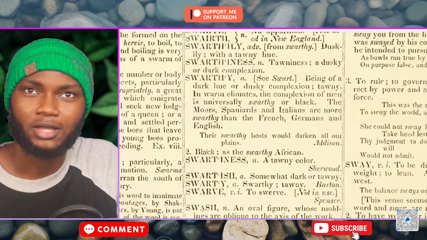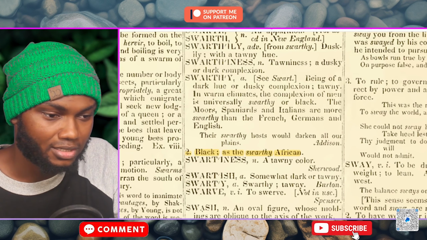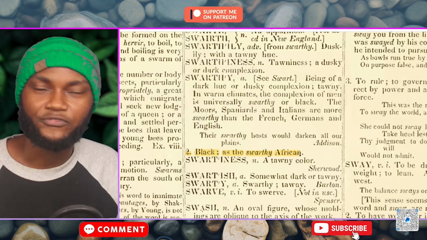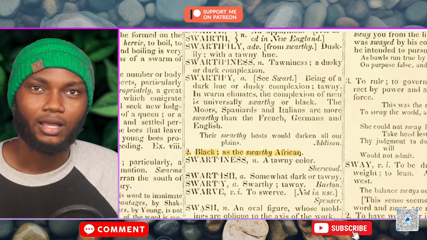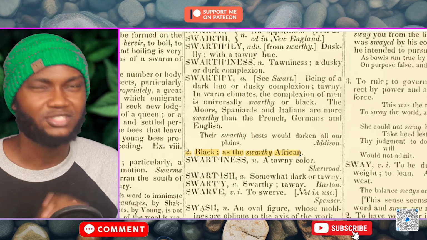Okay, so here is the second definition of the word swarthy. Here it is, number 2. What is it? Black. As the swarthy African. So Africans are swarthy people, okay? The word swarthy means black. Very important that you understand this definition, okay? So let's move forward now.